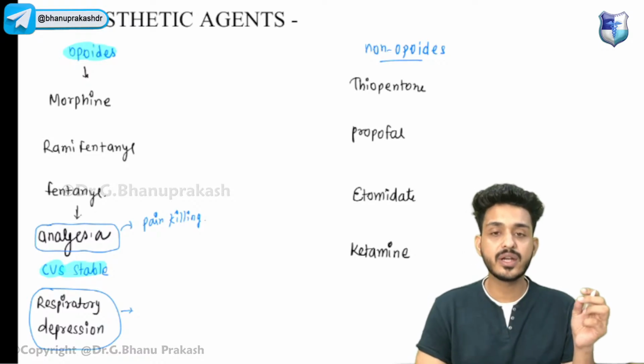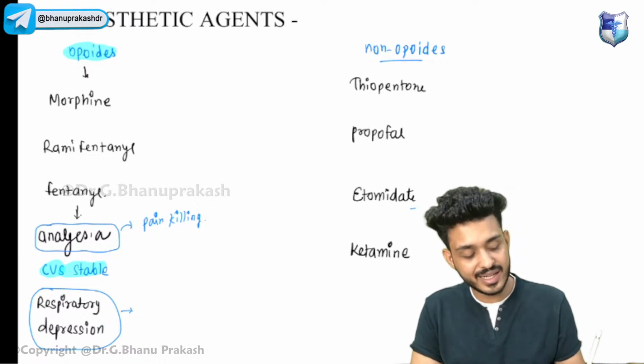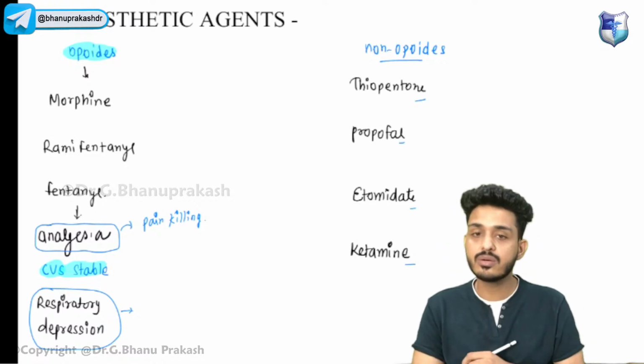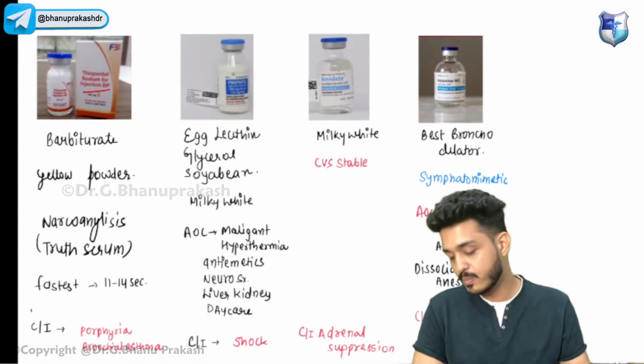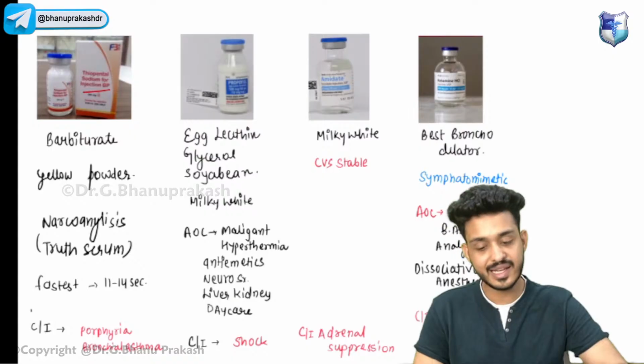Second thing, we are having non-opioids. Non-opioids will be thiopentone, propofol, etomidate, and ketamine. We are having thiopentone, propofol, etomidate, and ketamine. Let's see one by one all the important points about all these things. Okay, let's see one by one.